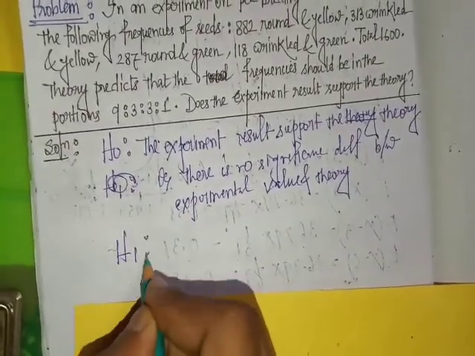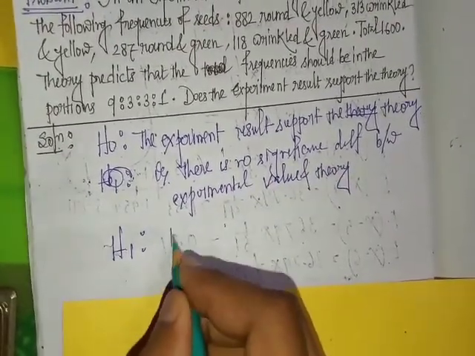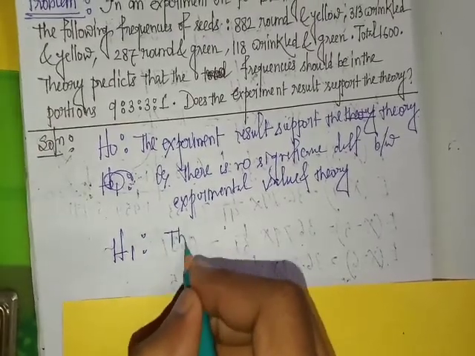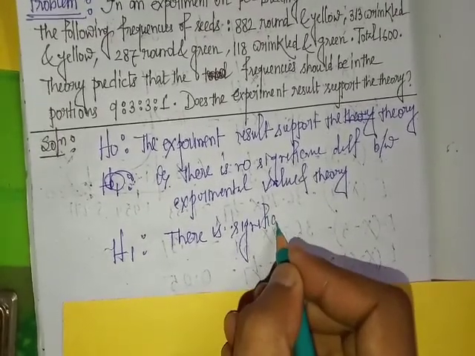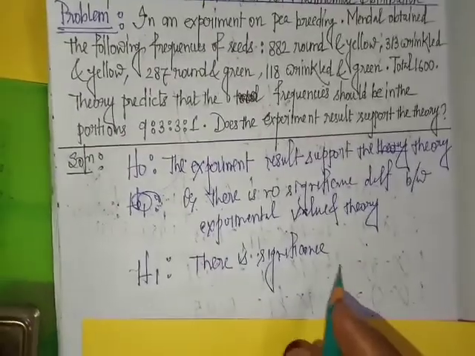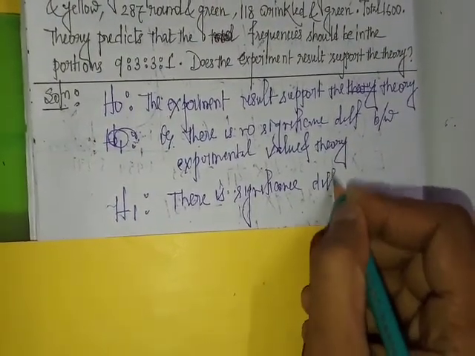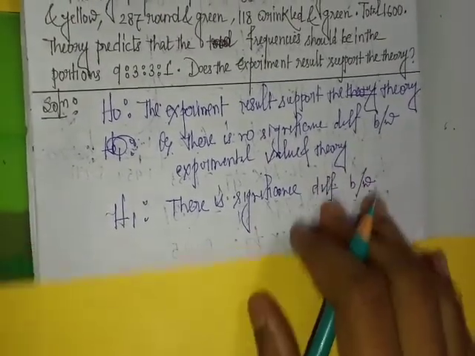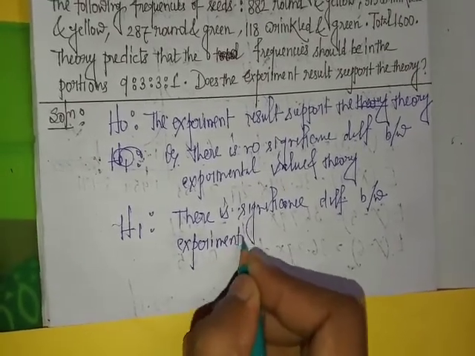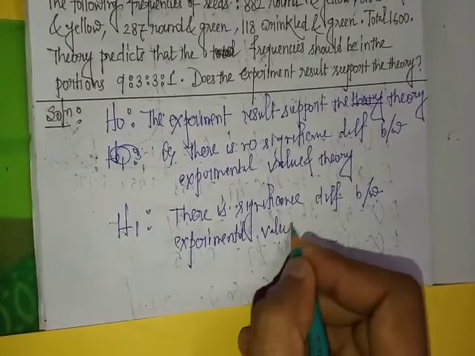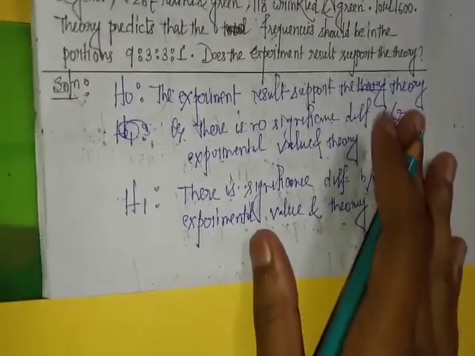So the complement is the alternative hypothesis: there is a significant difference between experimental value and theory.